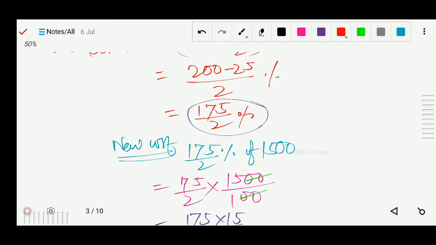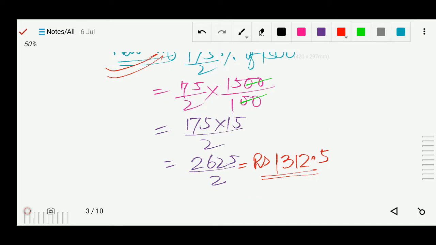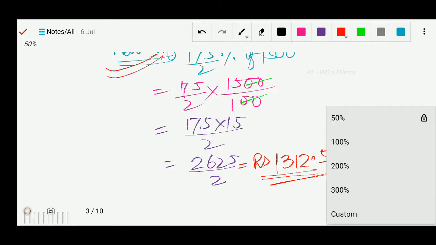So now we find the new cost: 175/2% of 1500. So we get the value after the discount, means after decreasing the sale. So its cost will be 1312.5. Okay, so now next question we will solve.